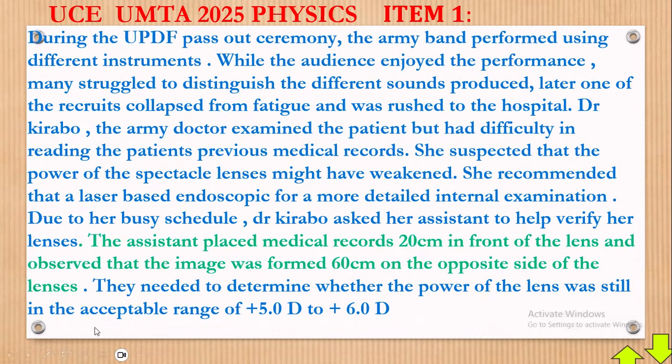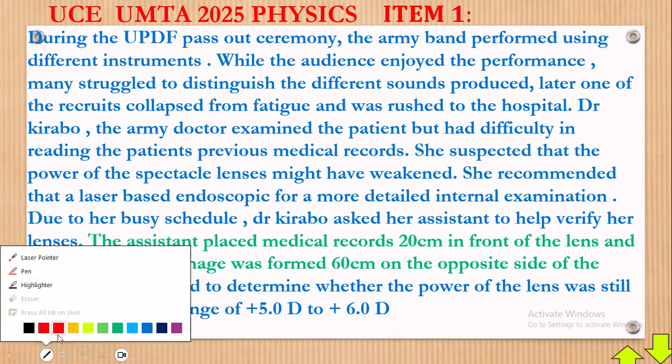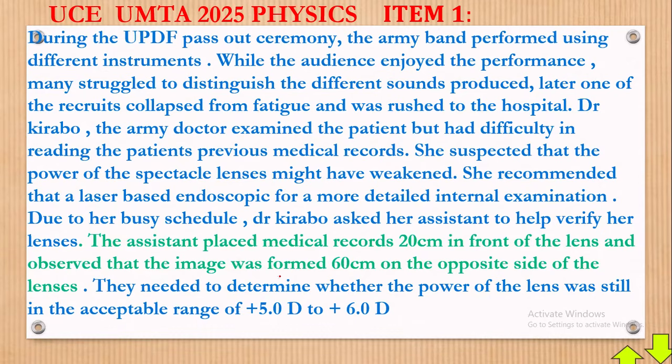Alright, good. Now, maybe the spelling is like this for someone who may not know. The spelling of diopter in full is like this, and that's how I pronounce it. I don't know how you really pronounce it, but this is how I pronounce diopter: D-I-O-P-T-E-R. Okay, good. So let's proceed.